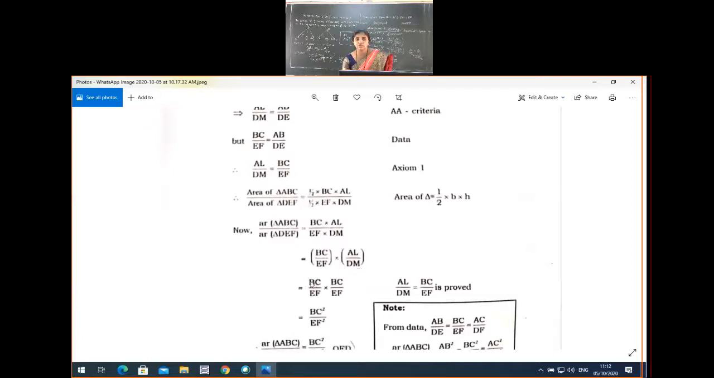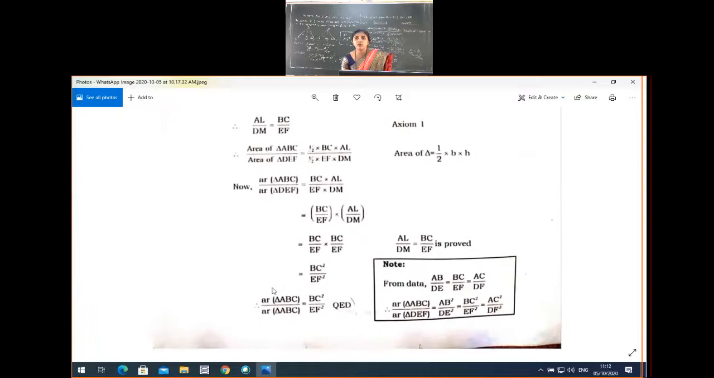Okay. Next, BC by EF into this AL by DM is replaced as BC by EF only because already proved. Okay. Next, BC into BC is BC square. EF into EF is EF square. Therefore, we got the result as area of ABC divided by area of triangle. Sorry, here something mistake happened, no? So that is DEF. In the textbook part, there is a print mistake, okay? Area of ABC divided by area of DEF is equal to BC square by EF square.